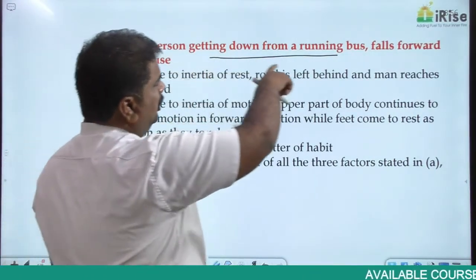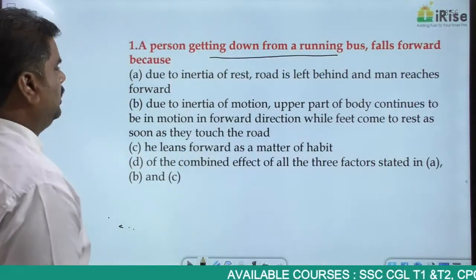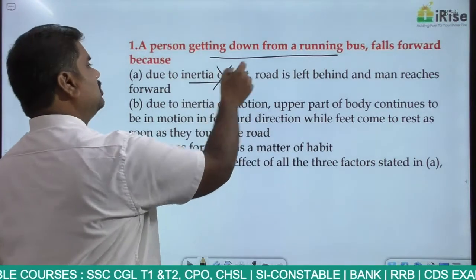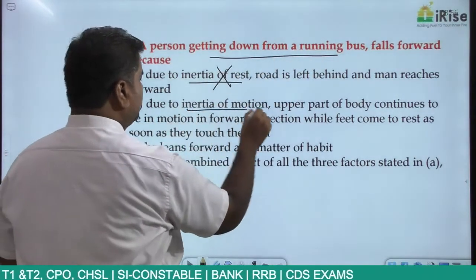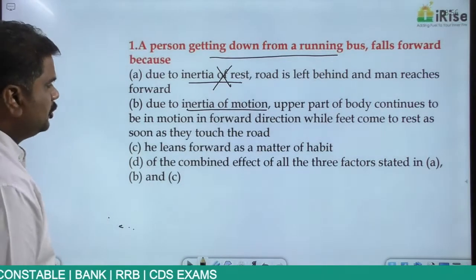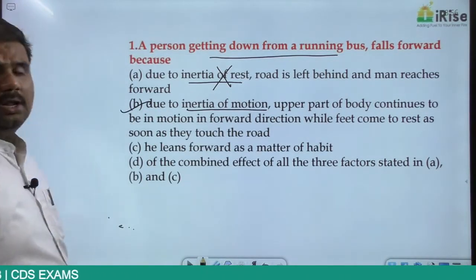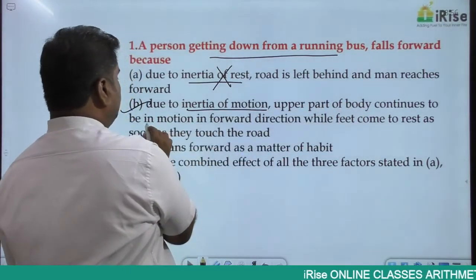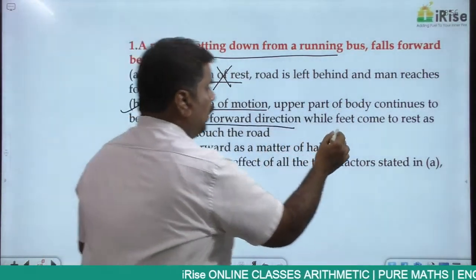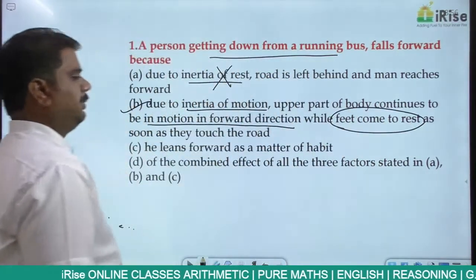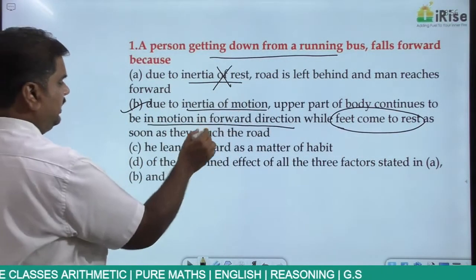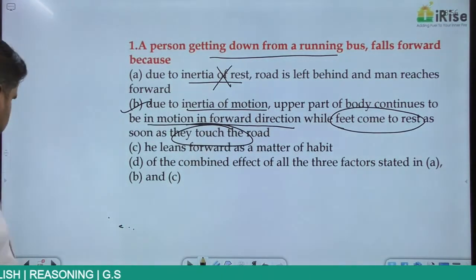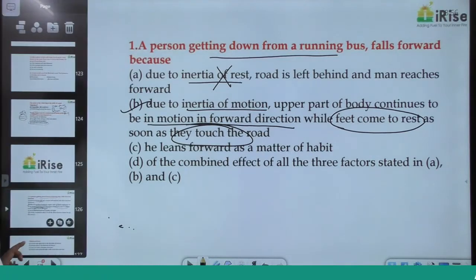So a person getting down from a running bus falls forward. Is it because of inertia of rest? No, because the bus is already in motion. It is due to the inertia of motion. Due to inertia of motion, the upper part of the body continues to be in motion in the forward direction, while the feet will come to rest the moment they touch the ground. So the answer is option number B.